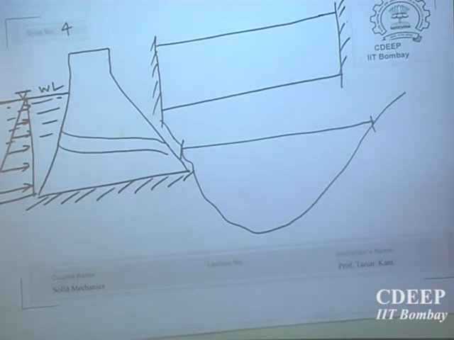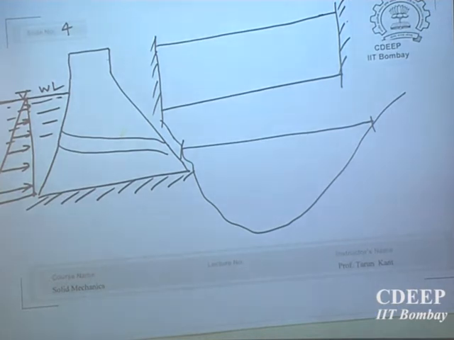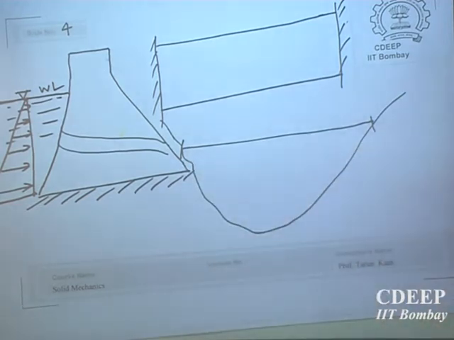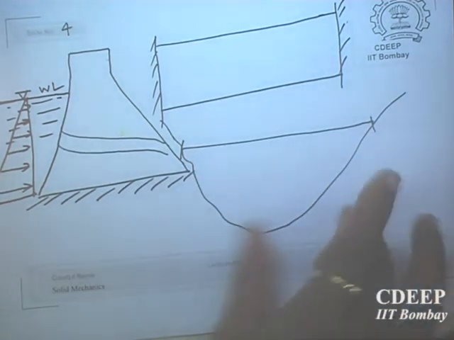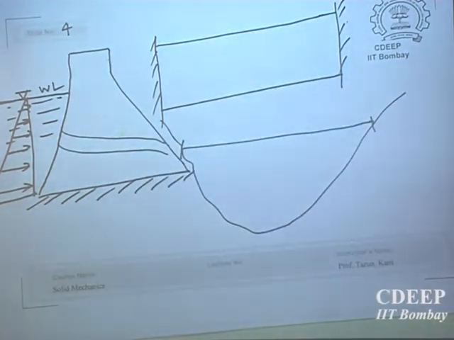Now this pressure diagram is the same throughout. The same load is acting almost in the entire length of the dam, barring these undulations. I am just approximating, doing some idealization. Let us assume that the whole depth is the same. So more or less it is the same water depth and the loading is the same, and the two ends of the dam are fixed in the rock, hard rock.